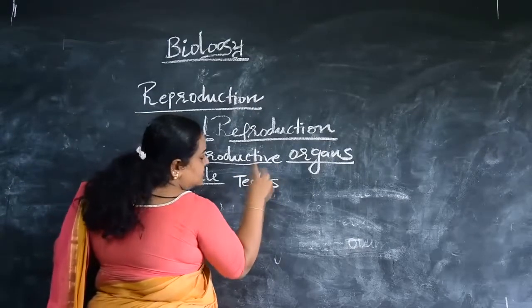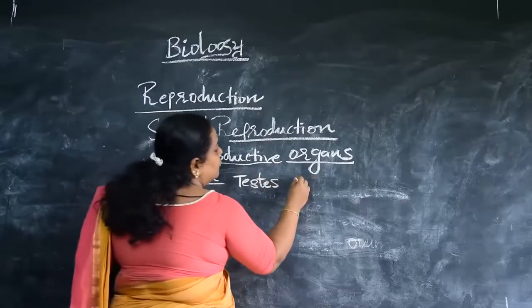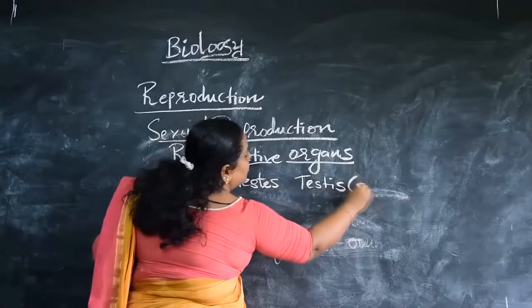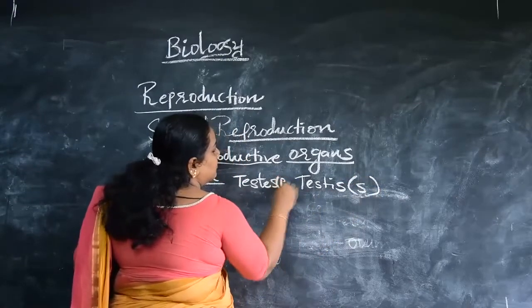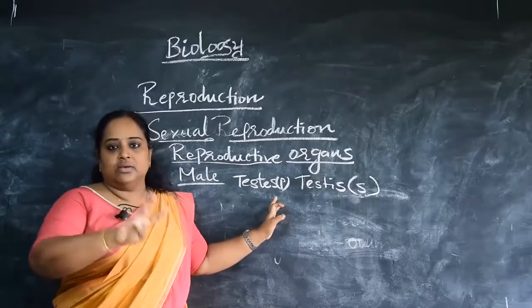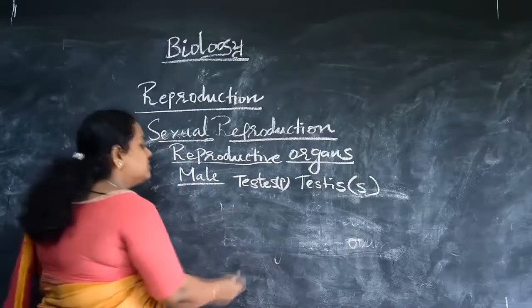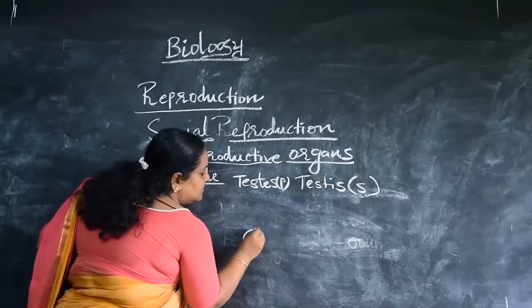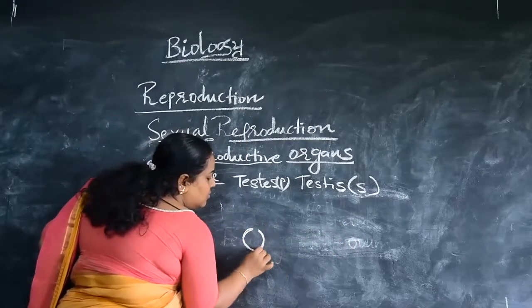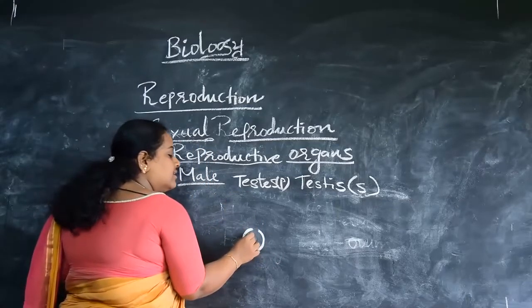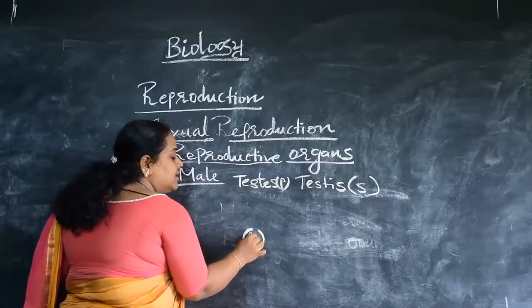And this testes is a plural form, and the singular form is testis, right? This is the singular form and this is the plural form. Testes indicates a pair, two testes, right? So the first one will be a testis. It is a round muscular sac-like structure, and the testis carries the sperm in it. That is the male gamete.